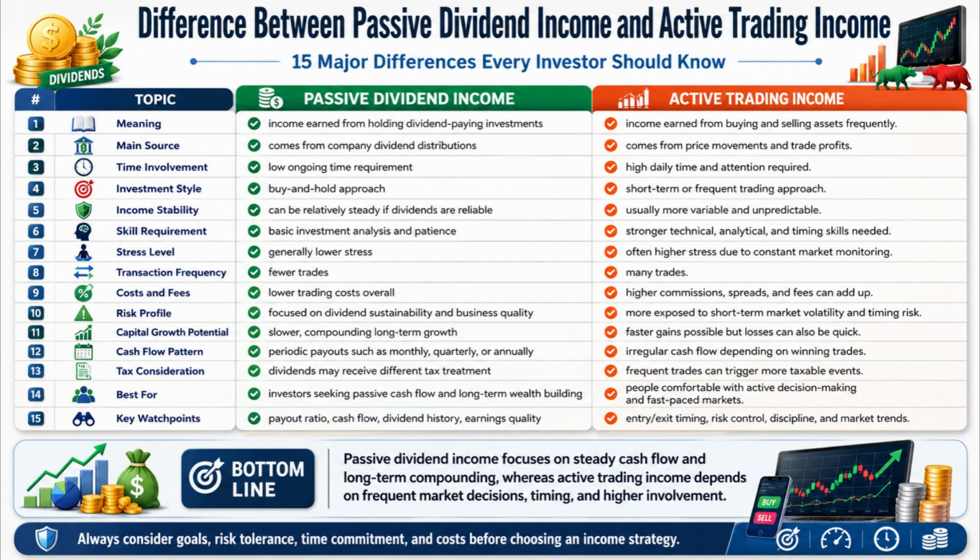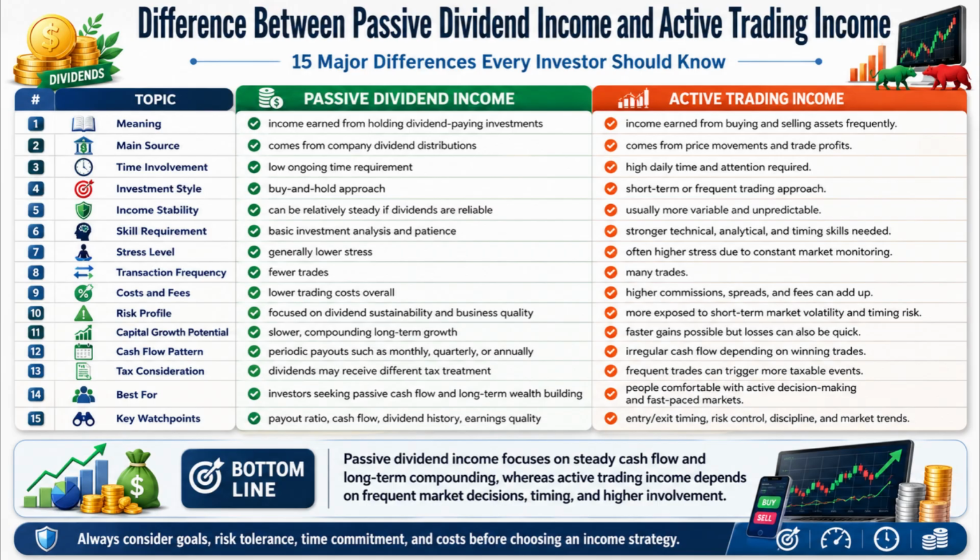In this video, we will discuss the difference between passive dividend income and active trading income, so you can clearly understand how these two income strategies work and which one may suit different types of investors. Number 1. Passive dividend income is income earned from holding dividend-paying investments, whereas active trading income is income earned from buying and selling assets frequently.